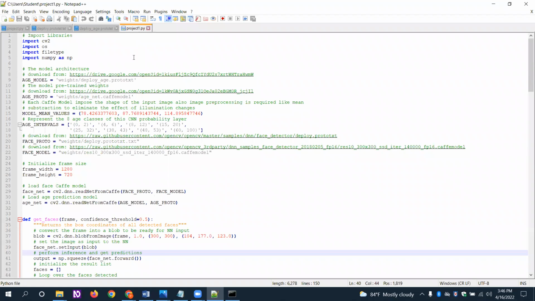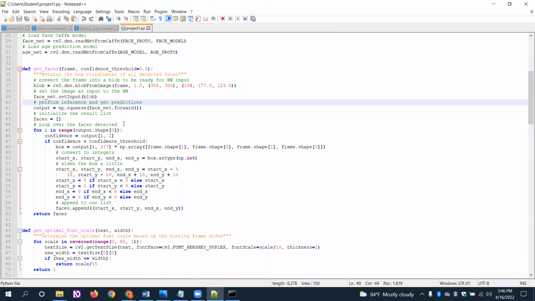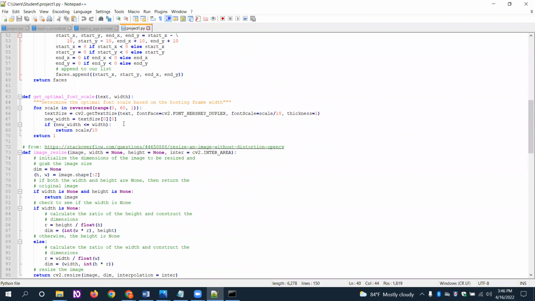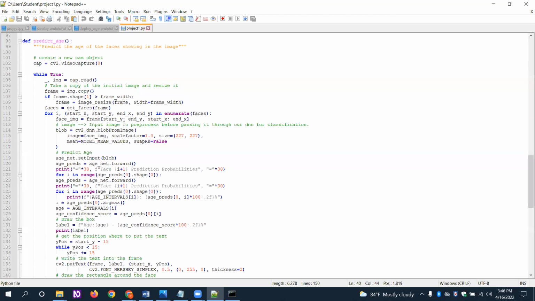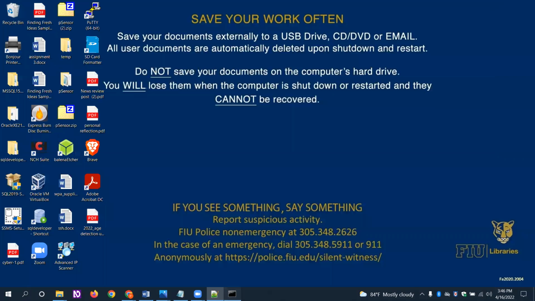So I have imported the files. Here we are using the model mean values, getting the value of the preferred models, and we have created the confidences. This is the optimal scale for image resize. We are predicting the age format. Now I'm going to run this on live status.